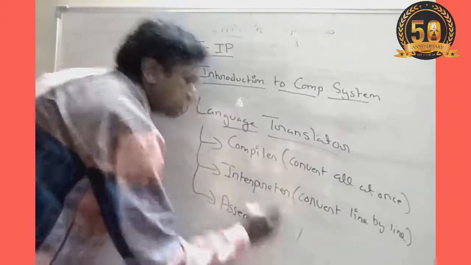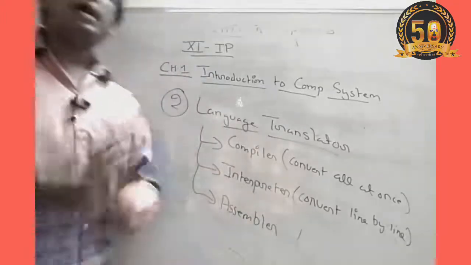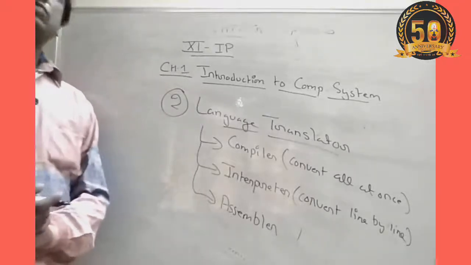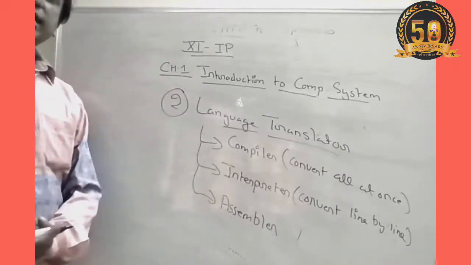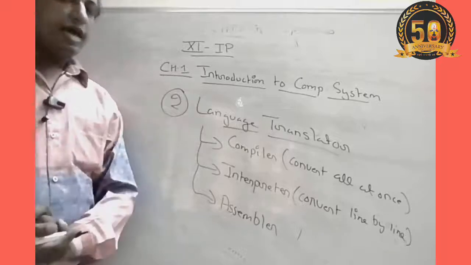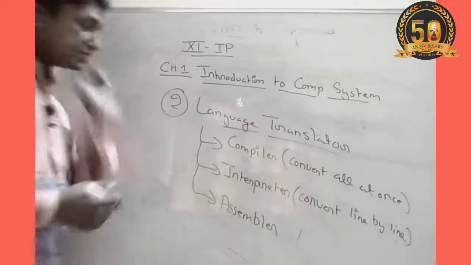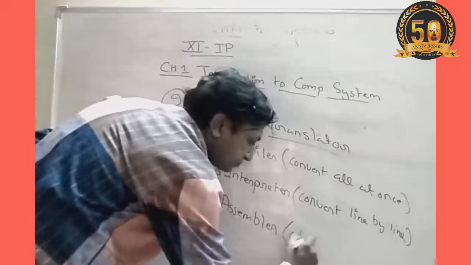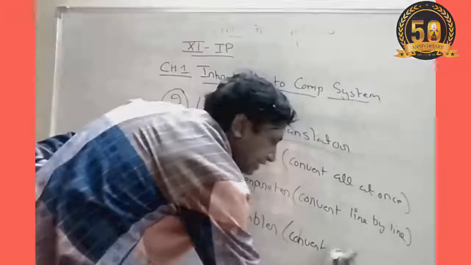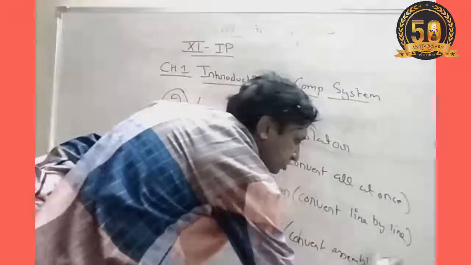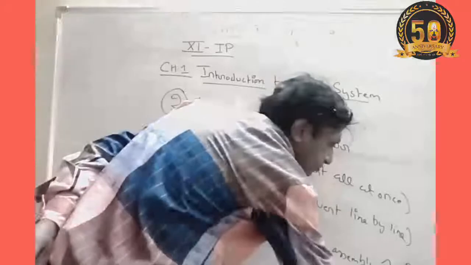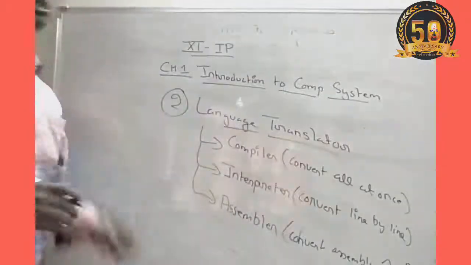And the last one is the assembler. There is also a language that lies between user language and machine level language. That is known as assembly language. So assembly language contains some instructions of the user and some instructions of the computer. So the assembler converts such assembly language to machine level language. So all these are about the language translator.